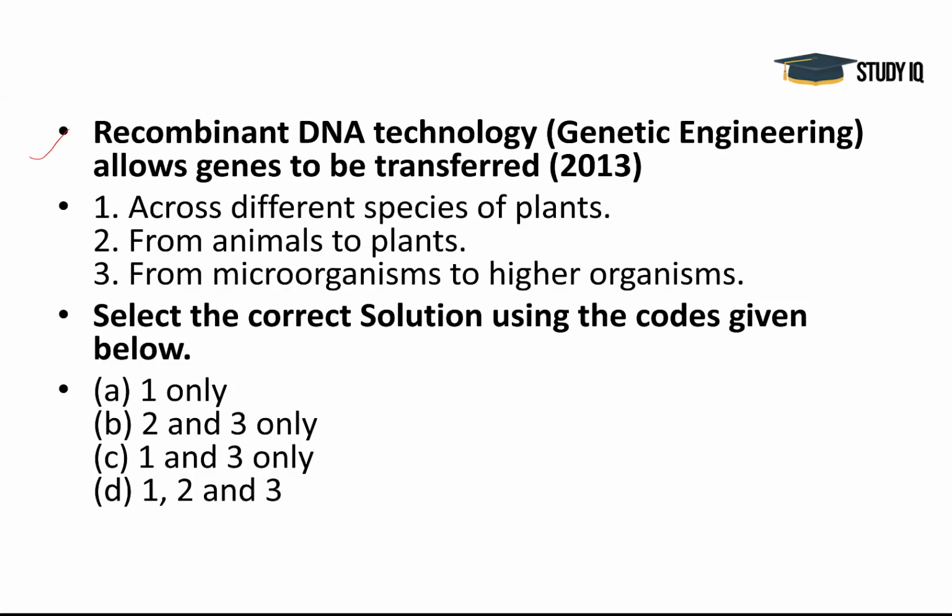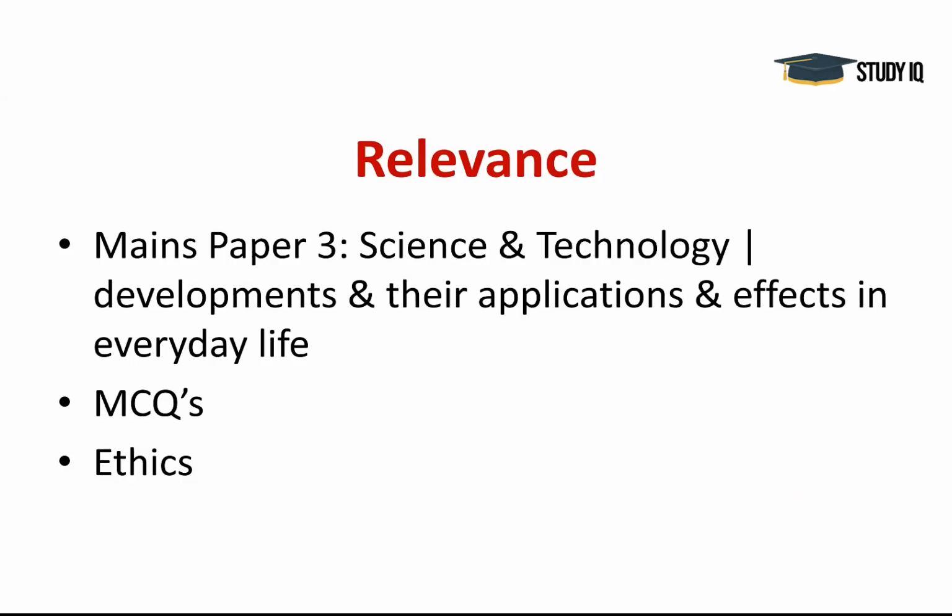So there's one question from biotechnology, genetic engineering, which was asked in 2013 UPSC Prelims, and let's read this question. Recombinant DNA technology, genetic engineering, allows genes to be transferred across different species of plants, from animals to plants, from microorganisms to higher organisms. So you have to choose the correct answer and give the answer in the comment section.